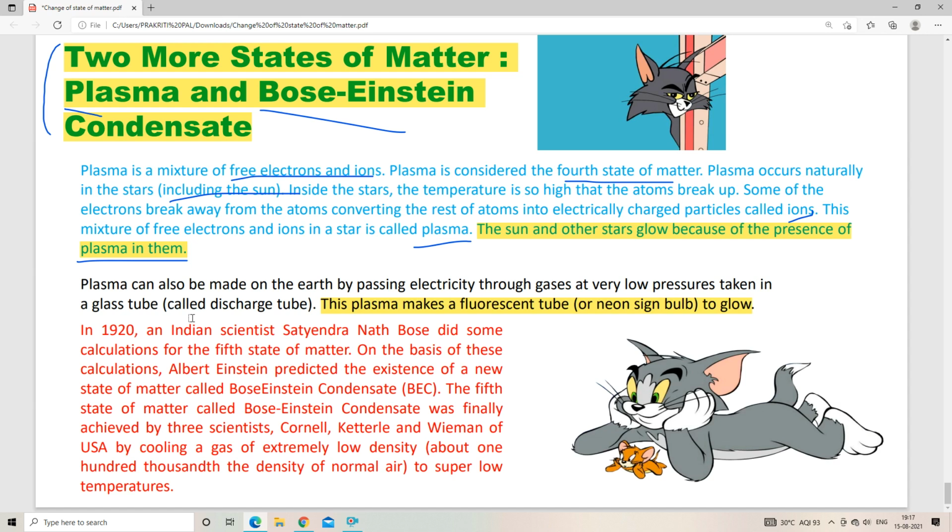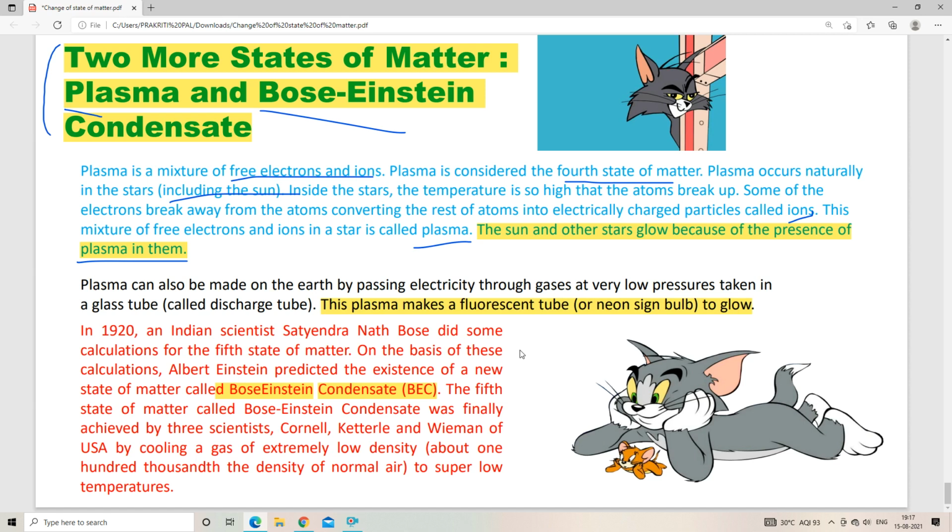On the basis of this calculation, Albert Einstein predicted the existence of a new state of matter called Bose-Einstein condensate. Why Bose-Einstein? Because both S.N. Bose and Einstein discussed the thing. Actually, S.N. Bose discovered it and sent his paper to Albert Einstein. That is how it is Bose-Einstein condensate, or BEC.